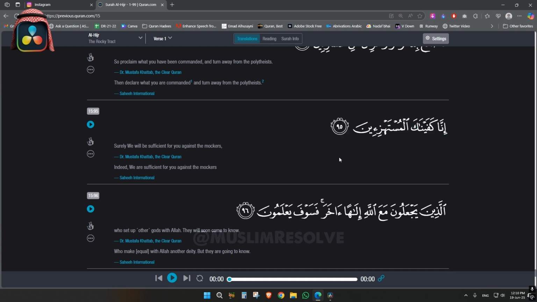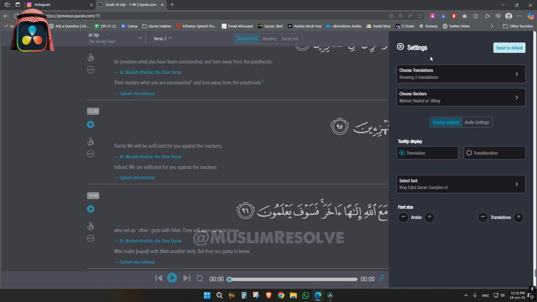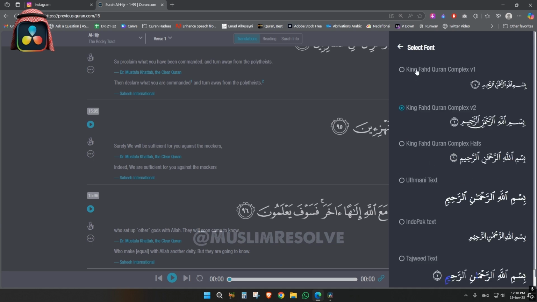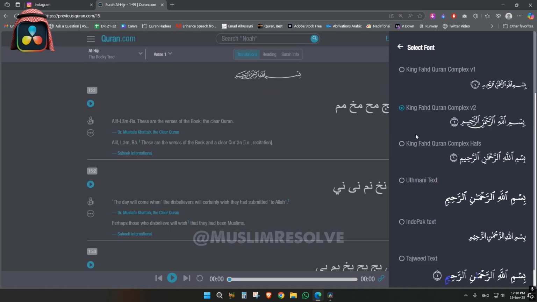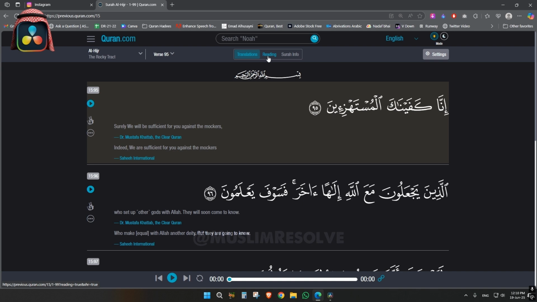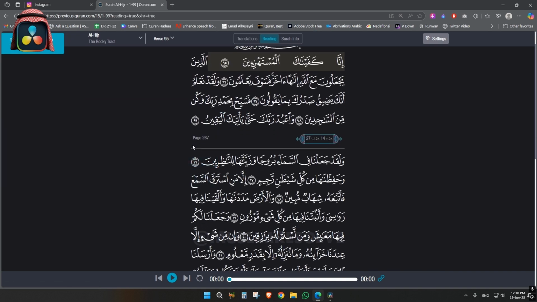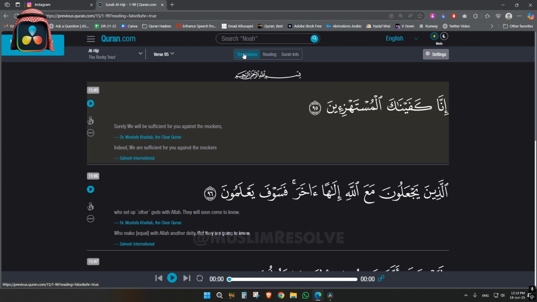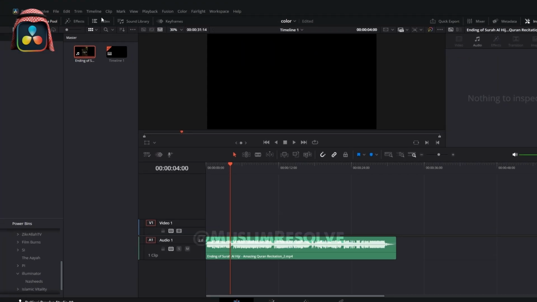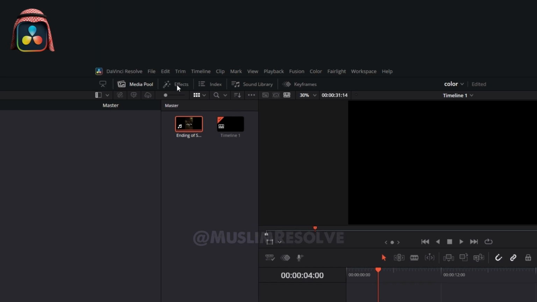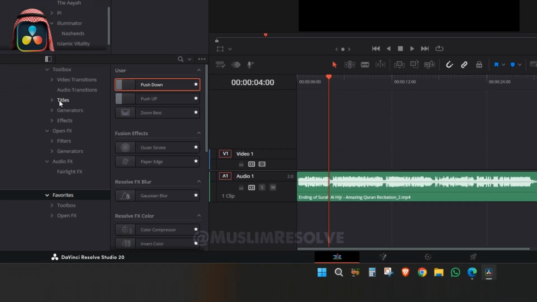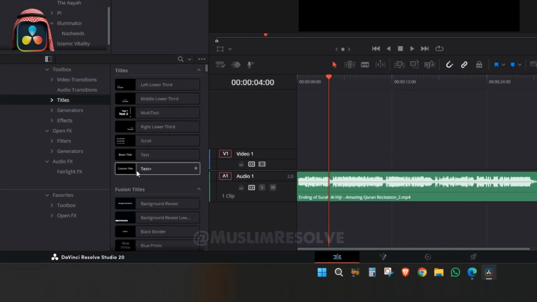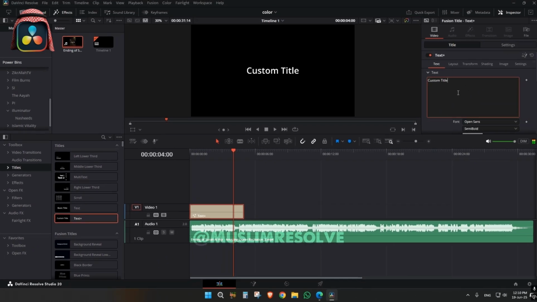I'm gonna use now another font. I just click settings and just click on the reading section. You will get the page number 267. Okay, now we will copy this and we will go to the effects panel. We will go to the title and just drag and drop Text Plus and we will just paste that.